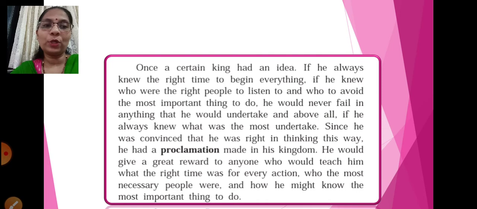He would give a reward to anyone who would teach him what the right time was for every action, who the most necessary people were, and how he might know the most important thing to do.